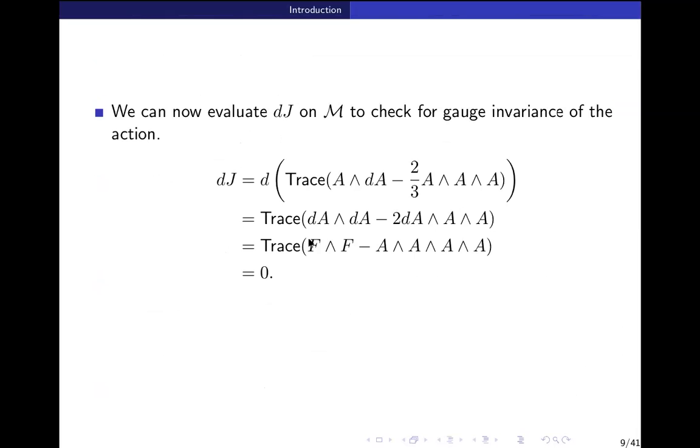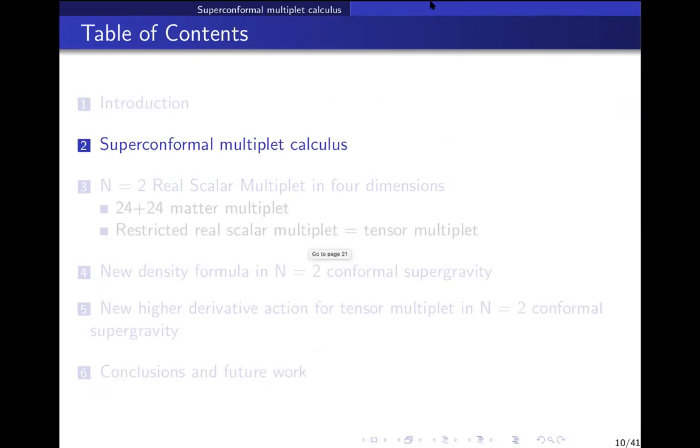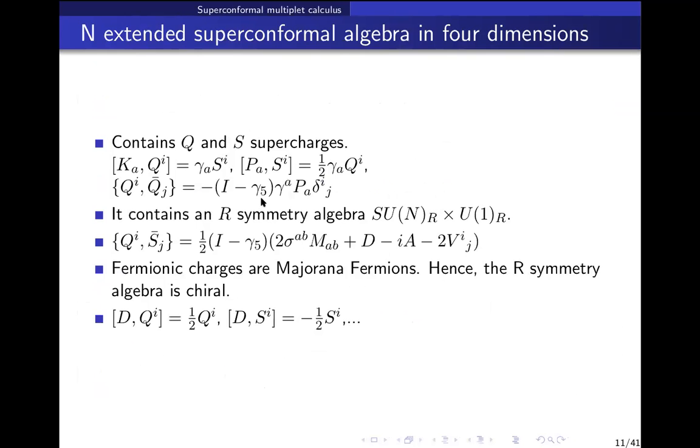So what we will do is we will use this technique to construct a Lagrangian in supergravity later. Okay. So here what we are doing is we are just doing the same thing with supersymmetry. Earlier we had the conformal algebra.